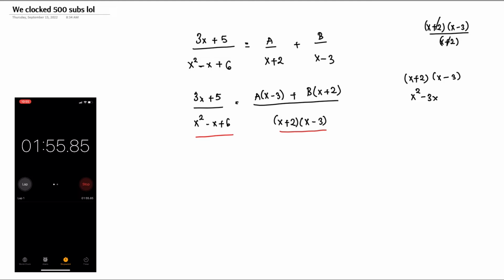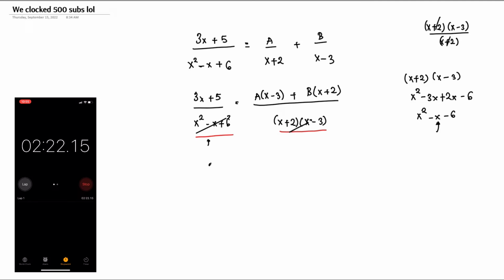This is fun, and I'm also rushing. Then 2 times x is plus 2x, and plus 2 times minus 3 is minus 6. So we have x squared, minus 3x plus 2x gives us minus x, and minus 6. As you can see, what we have here is the same thing as what we have right here, so this cancels out.